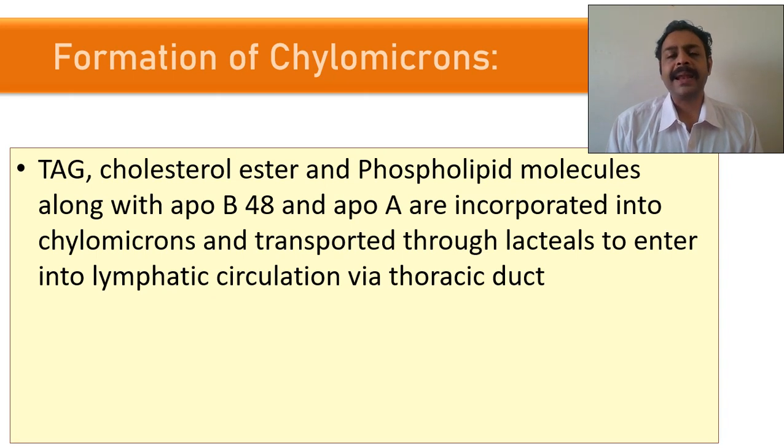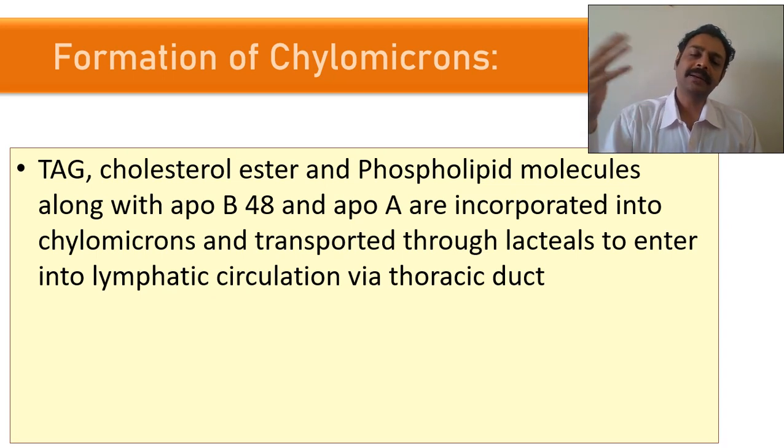So they cannot enter directly into the blood, because these are larger molecules. For example, smaller molecules, when absorbed, enter directly into the portal vein. But since it is a larger molecule, like bacteria, it cannot enter into the portal circulation. Why? Because bacteria and viruses always go to the lymph first. Similarly, this is a large particle like fat, so it will be given to the lymph. Which is the duct? The thoracic duct.